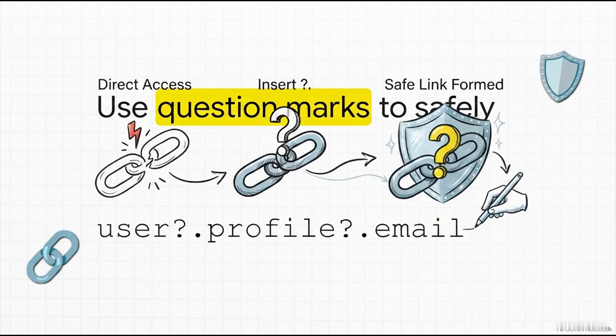Oh, and when you're pulling all that data from a back end, you are going to love this modern trick, optional chaining. See those question marks? Instead of writing out this massive, ugly block of if statements to check if the user exists, and then if the profile exists just to get an email, you just chain question marks. It's brilliantly designed to gracefully stop your code from crashing. If profile is missing, it just returns undefined instead of throwing a fatal error that takes down your whole app.